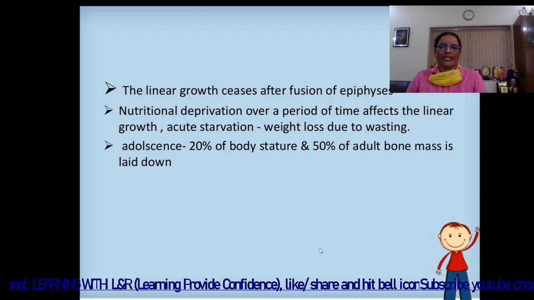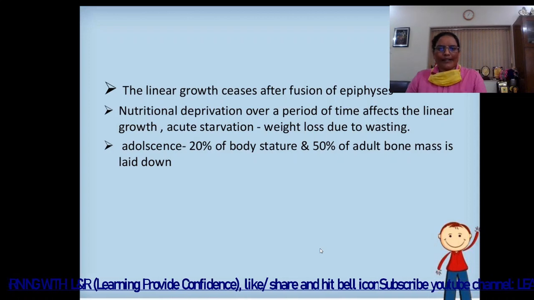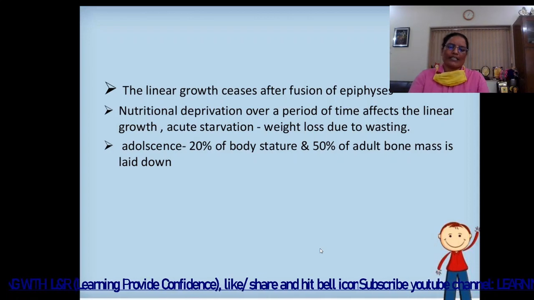Acute starvation causes weight loss due to wasting. In adolescents, 20% of body stature and 50% of adult bone mass is attained later.